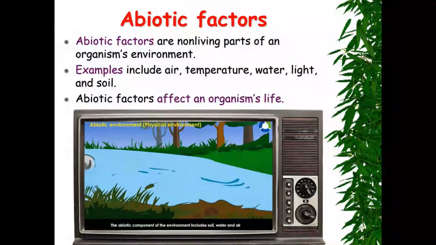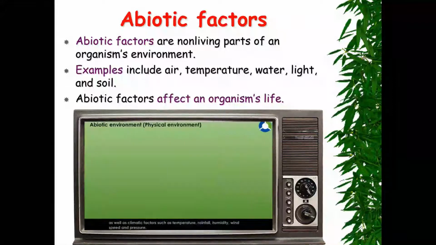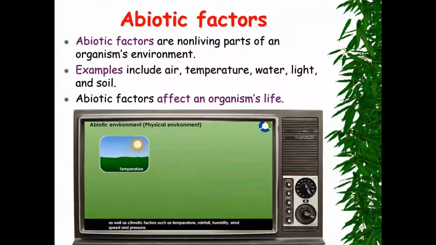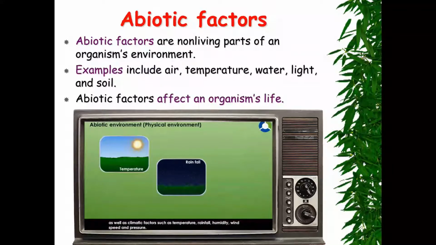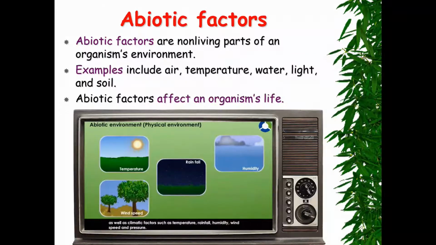The abiotic component of the environment includes soil, water, and air, and factors such as temperature, rainfall, humidity, wind speed, and pressure.